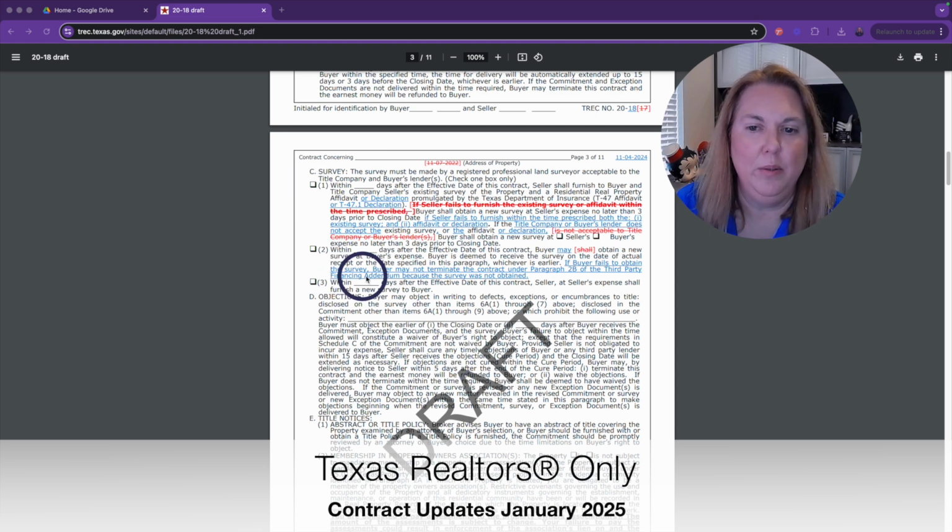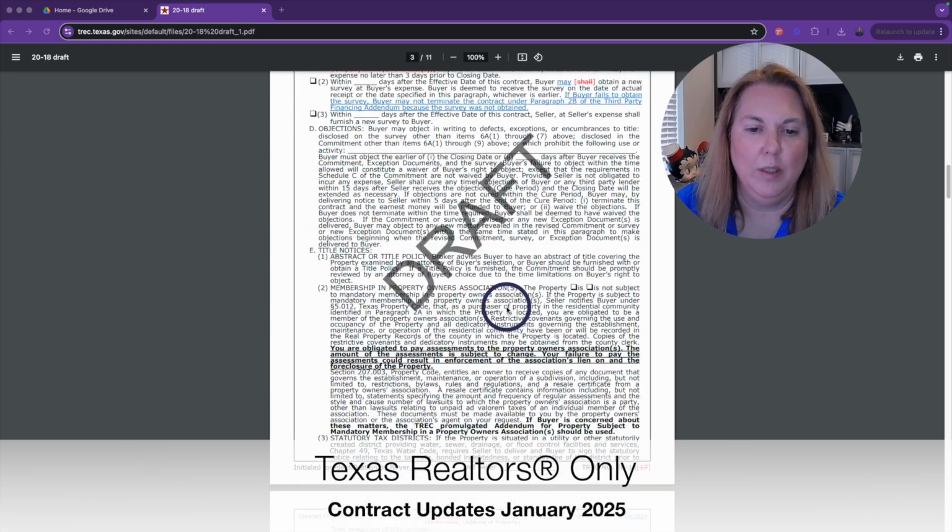And then C2, they have taken out shall and put may. Buyer may obtain a new survey. And then they've added if buyer fails to obtain the survey, buyer may not terminate the contract under paragraph 2B of the third party financing addendum because the survey was not obtained. All right, then we'll keep going.